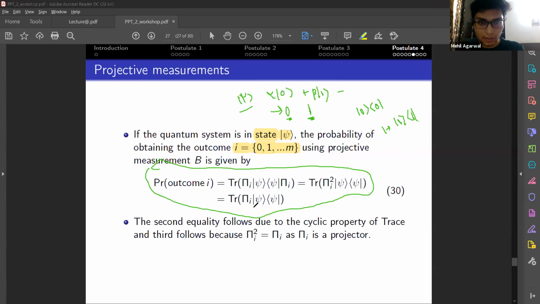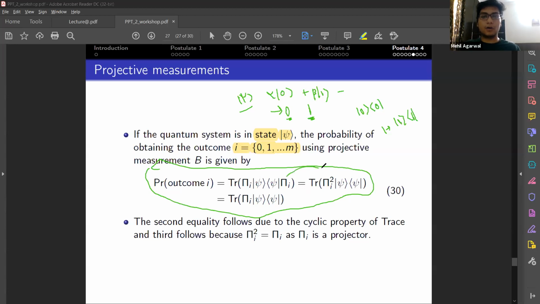So here, to measure the probability of getting the outcome 0, you'll replace this projector with this, since we are trying to measure the outcome 0.